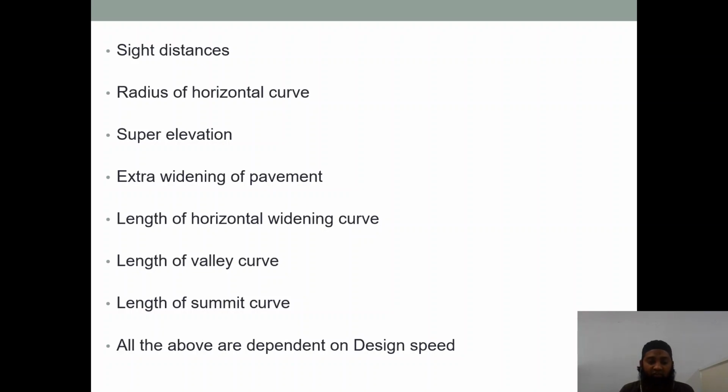Extra widening of pavement is also needed at some places where turning is required and curves are there. At those places we sometimes need to give extra widening. The pavement should be extra widened where turning is there. A good turn needs to be taken by big vehicles, large vehicles. For small vehicles it is not that big a problem, but for large vehicles like buses or lorries, we need to give some extra widening at that place.